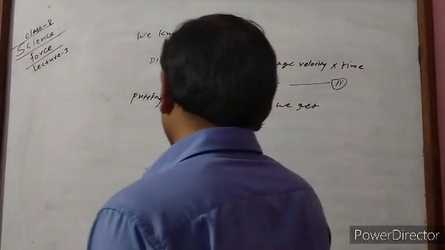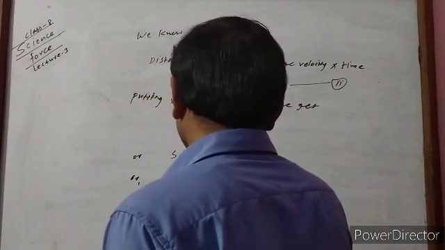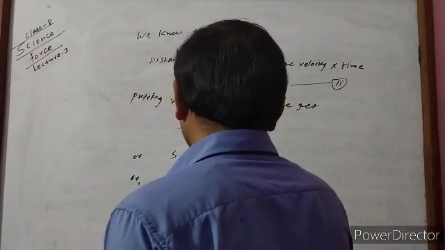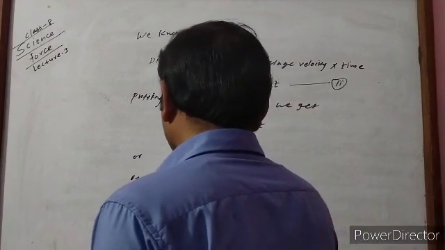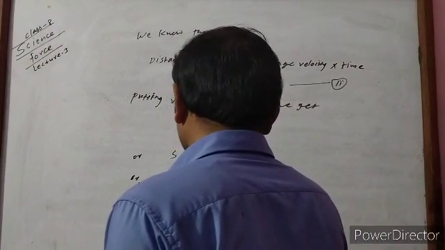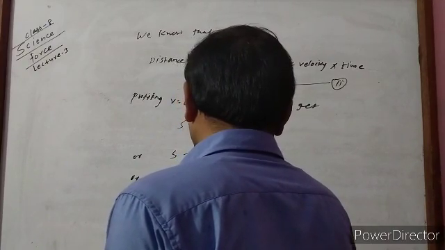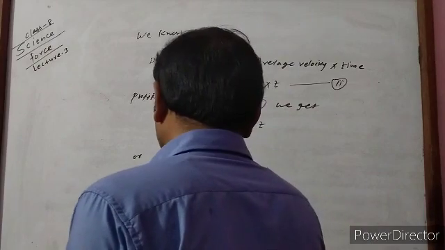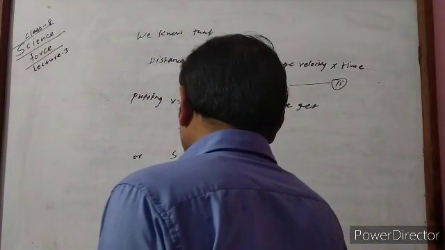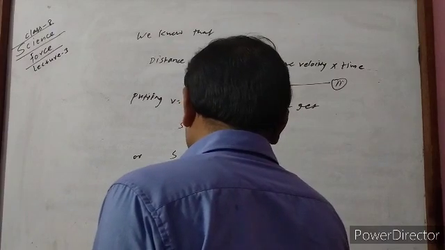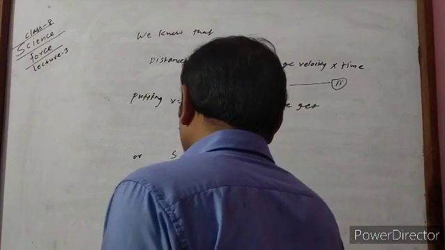Then again we can write s is equal to 2ut plus at square by 2, and when we separate, 2ut by 2 plus at square by 2, then s is equal to, 2 cancels, ut plus half at square. This becomes equation 3.